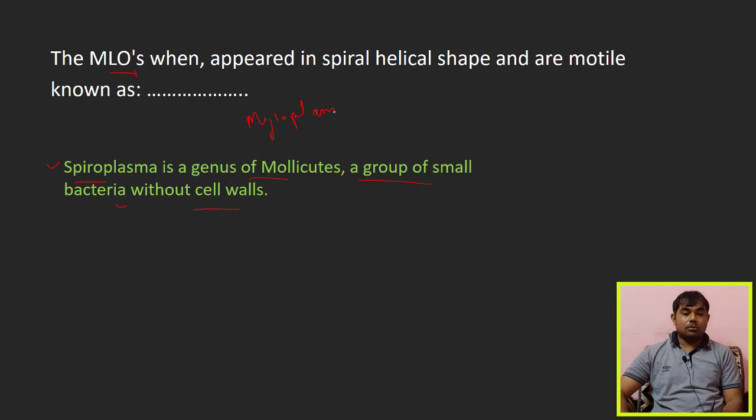In mycoplasma the cell wall is lacking, but this is also a bacteria. The only difference is that it does not have a cell wall.